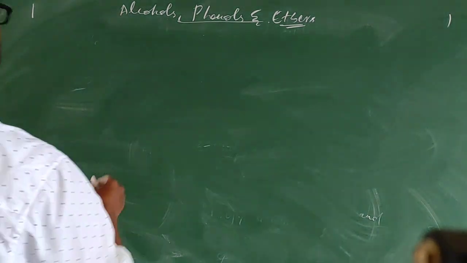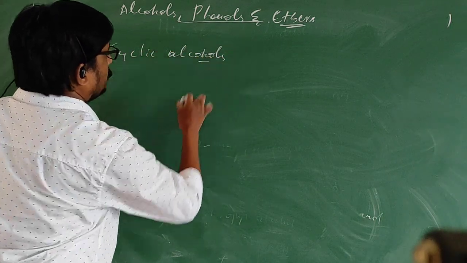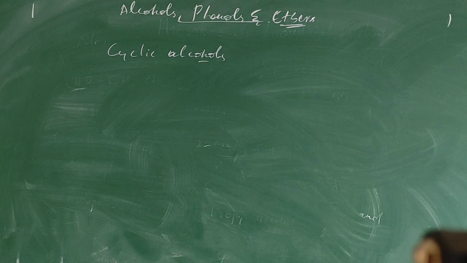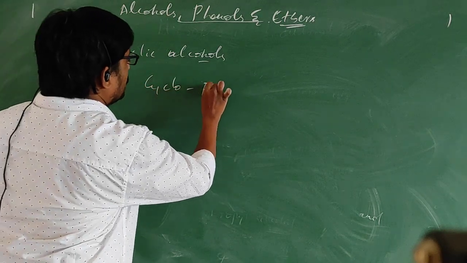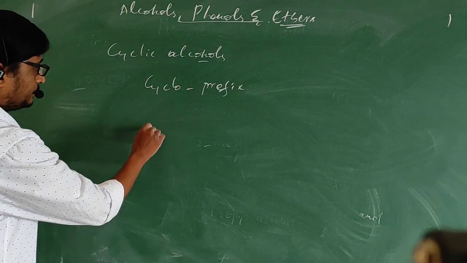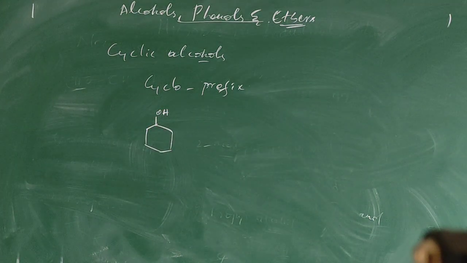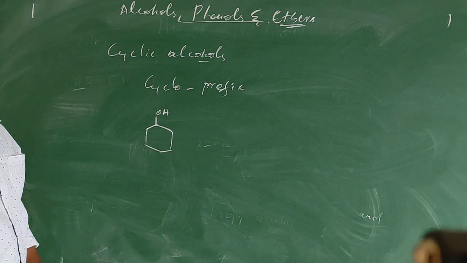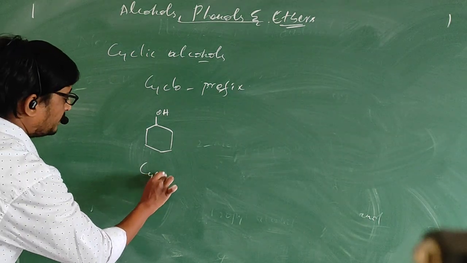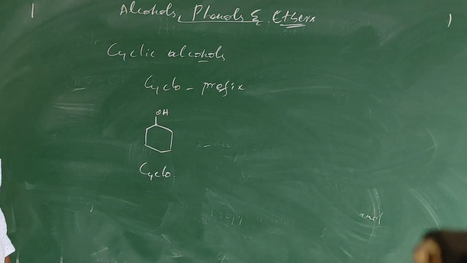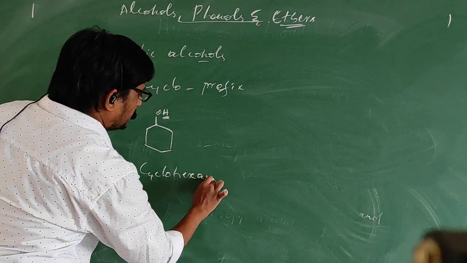Now let us see about nomenclature of cyclic alcohols. So while giving the name to cyclic alcohols, we use the word cyclo as a prefix. So it is a ring. Since it is a ring, or since it is a cyclic compound, we use the word cyclo as a prefix. How many carbons are there in the ring? 6 carbons. Hex. Since OH group is there, hexanol.